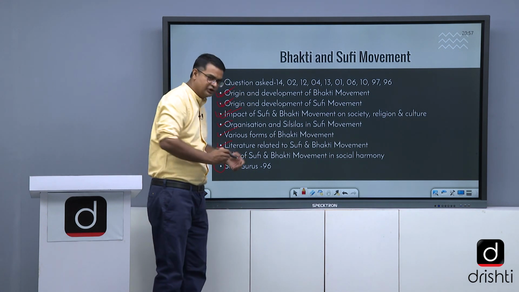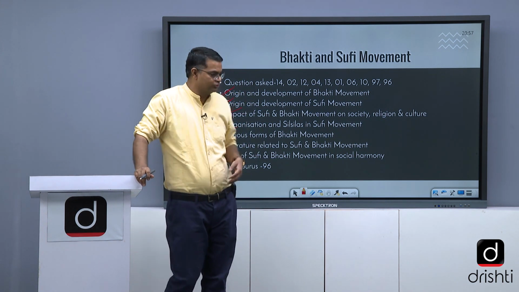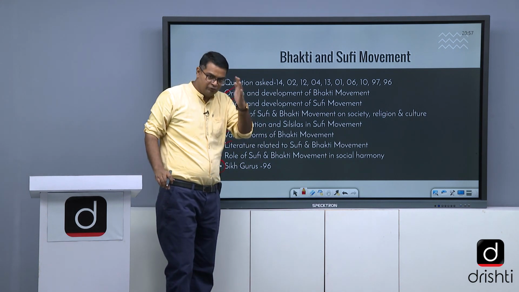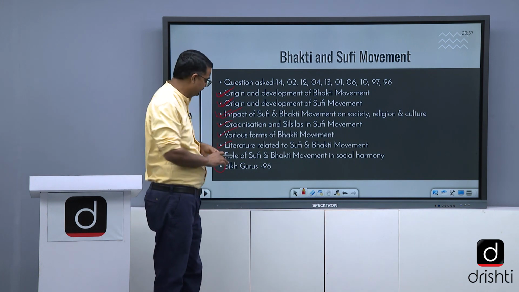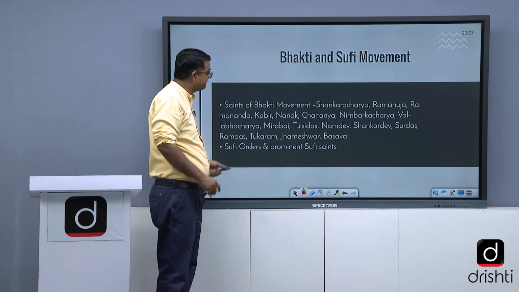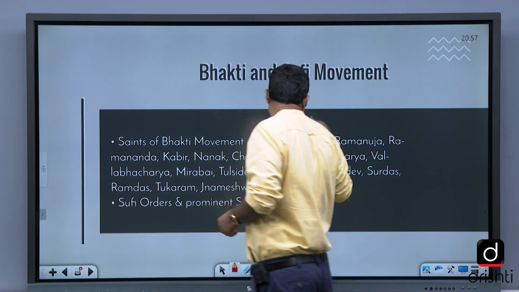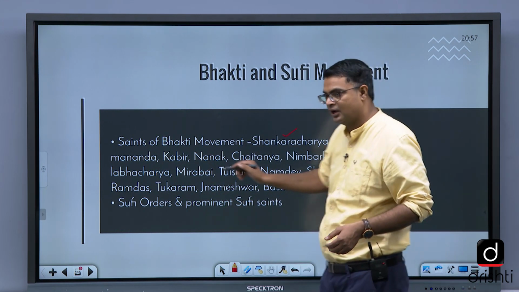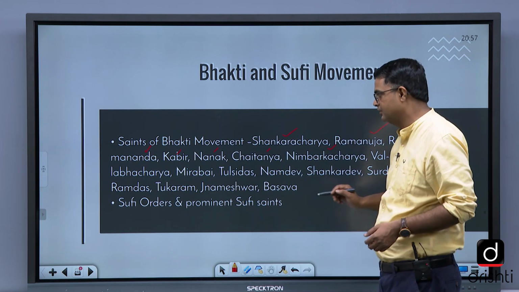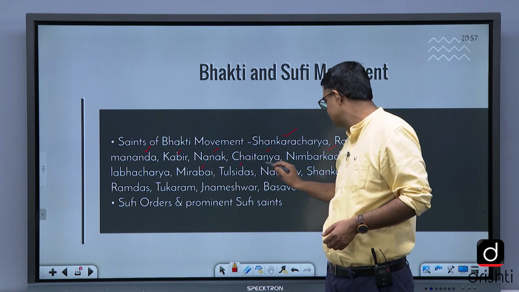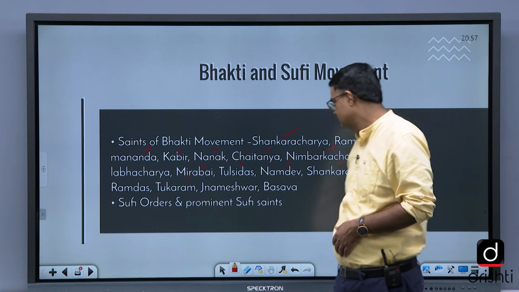When we study the monotheistic movement, one form of the Bhakti movement, there we study Sikh Gurus also, all the Sikh Gurus and their activities, important developments during their time.